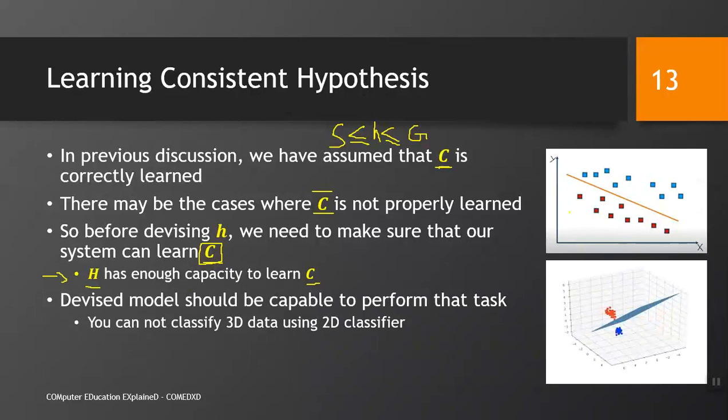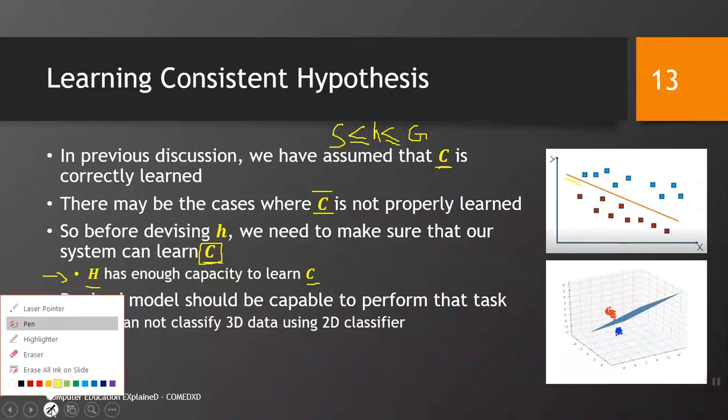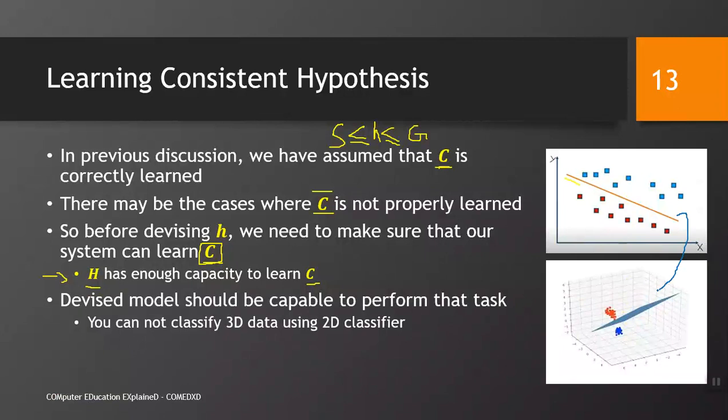What does that mean? If you look at this, we are classifying in 2D space, and the classifier is a linear line, it is a line. We cannot classify in 3-dimensional space using this line. Try to understand this concept. Using this line, we cannot classify in 3D space. It means that our set of hypotheses has no capacity to learn C.